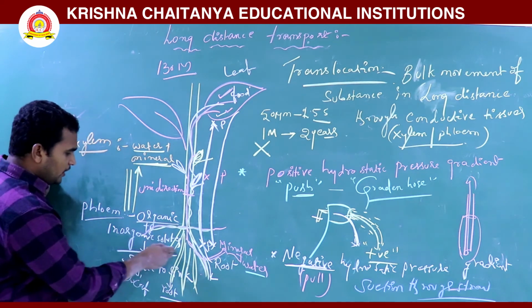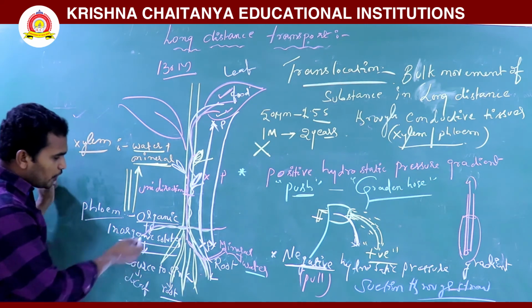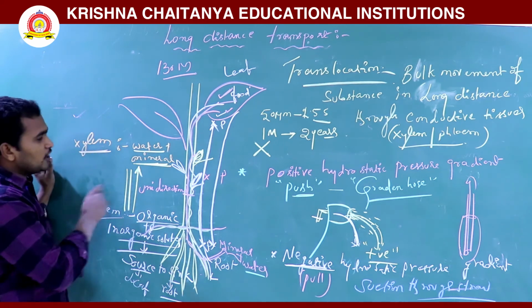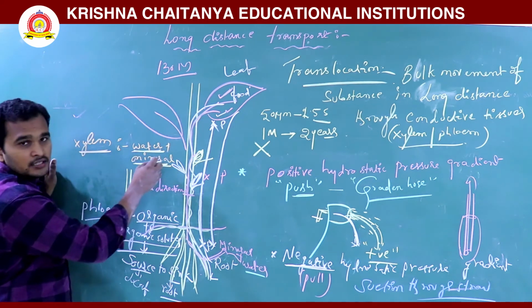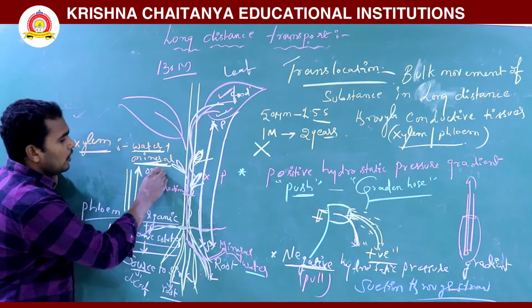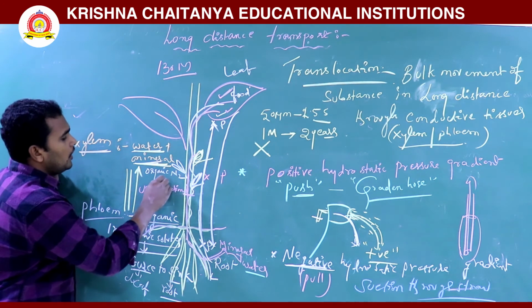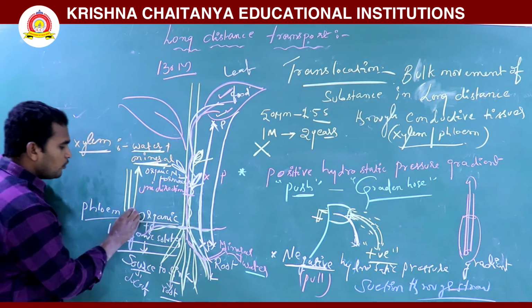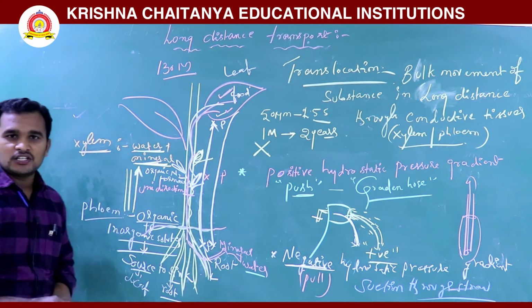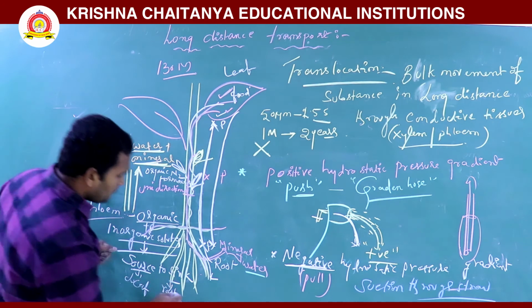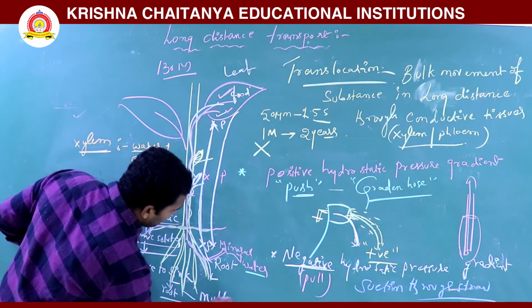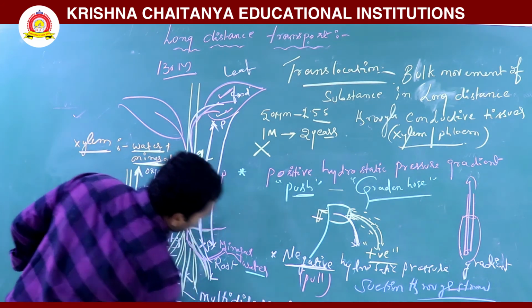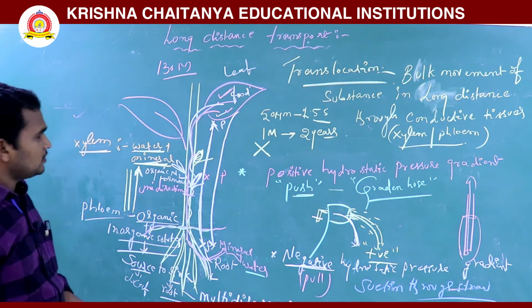So these organic solutes are transported from source to sink region. In xylem, water, minerals, organic nitrogen and also hormones are transported, all only unidirectionally. But in phloem, transportation is multi-directional or bidirectional. Organic solutes are transported multi-directionally.